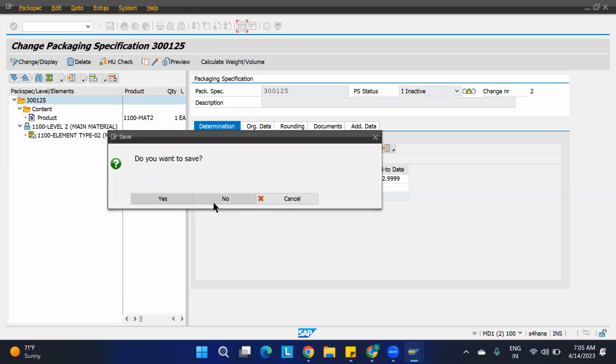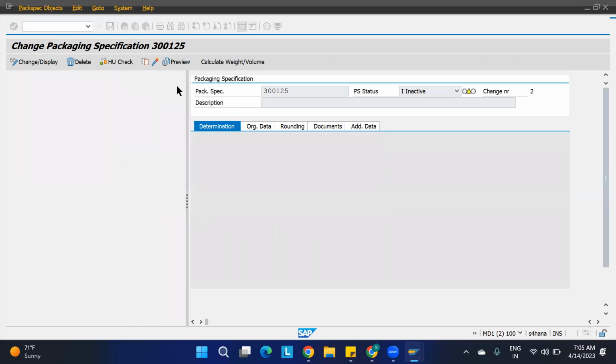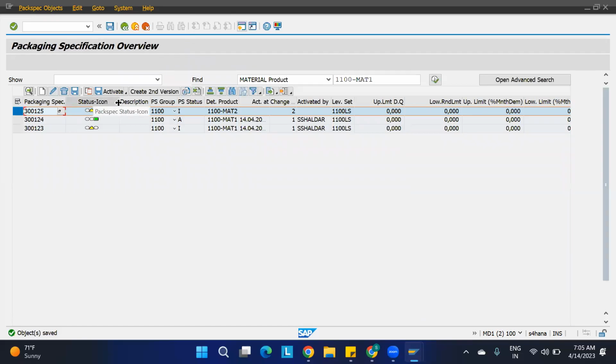Do you want to save? I'll say yes, because whatever I have taken should be in activated state. So it is not activated state. Okay, I'll just activate it. If it is not in activated state, then it is not going to come. Okay, so that is the one thing. So I have created two different pack specs here.